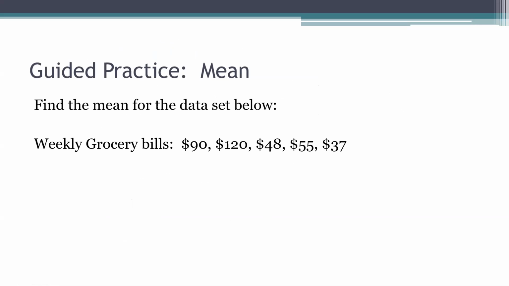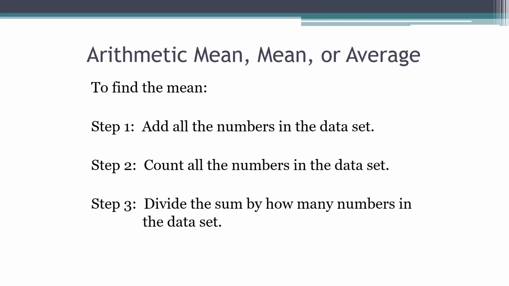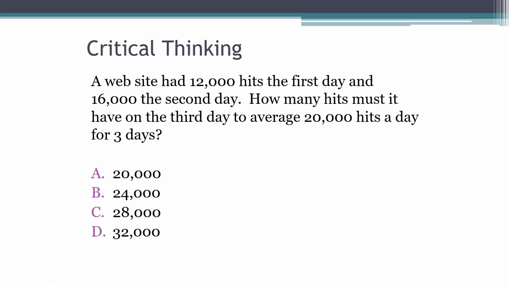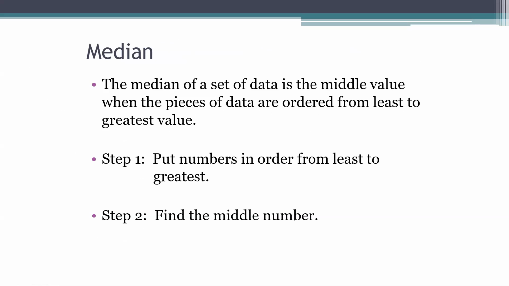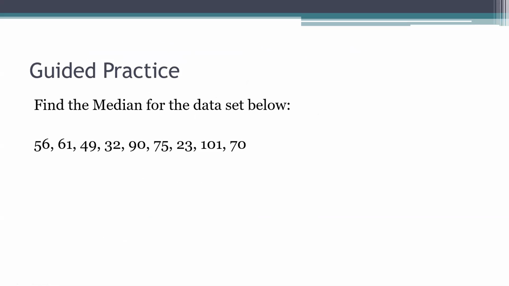So just to back up, just remember that all you do to find the mean is add up the numbers and divide by how many there are. That's all you do. All right, the median. The median is the middle value when you put them in order from least to greatest. And then you find the middle number, and that's all there is to finding the median.